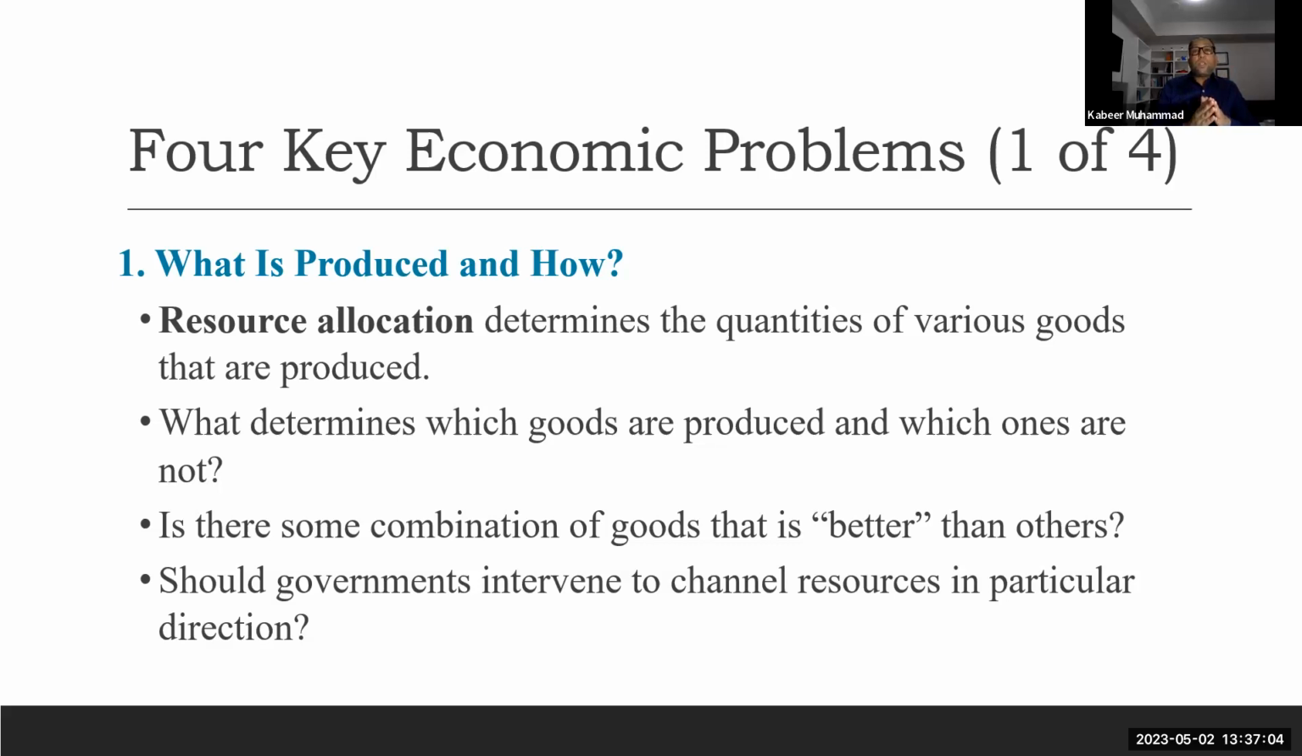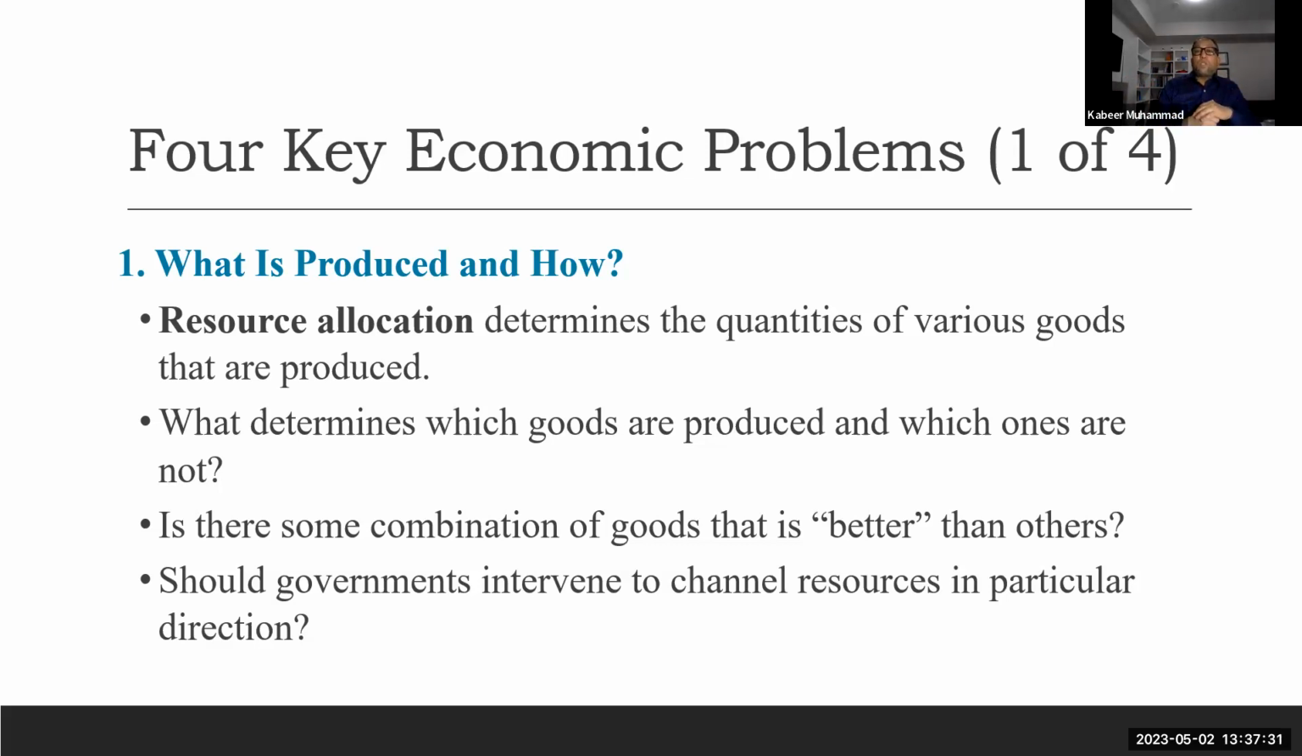The resource allocation determines the quantity of various goods that are produced. So we allocate different resources to produce what we want to produce. What determines which goods are produced and which ones are not? It is at every level of society, like a household, then at business or firm level, then at a government level, and then at an overall country or region, and then world. So we have to make this decision.